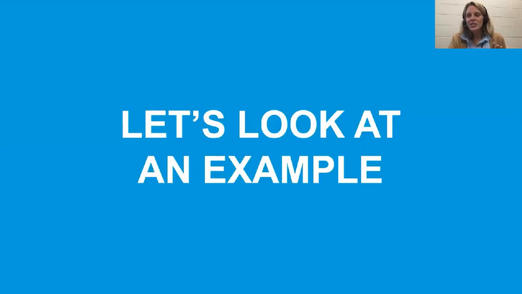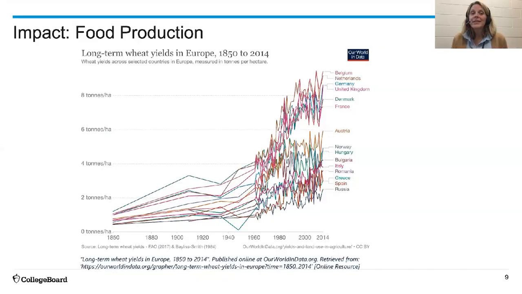But let's dig in just a little bit deeper. Why does all of that matter? Well, it matters because it helped us to increase food production. Think about it. I can plant more seeds now. I can harvest more. I can store it longer. So take a look down at the 1850s, and as we're moving towards 2014, how that steadily grows. It's because of those advancements.